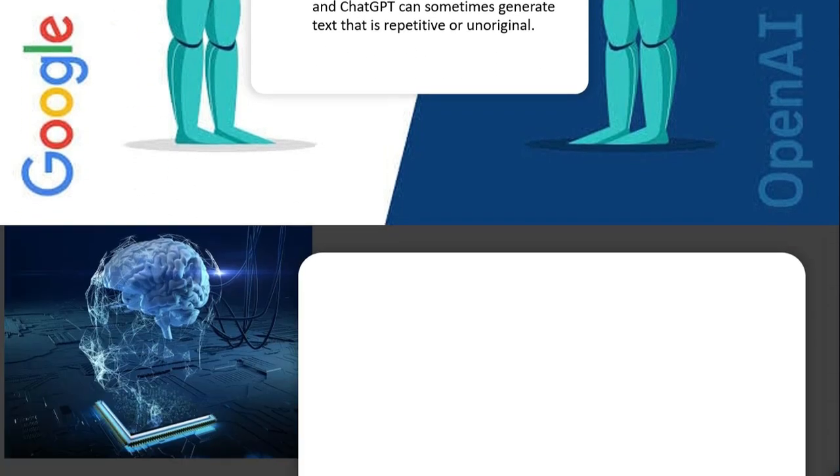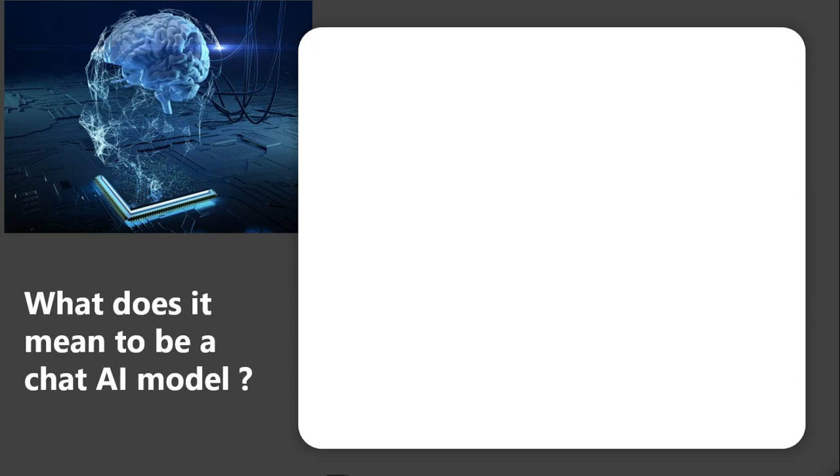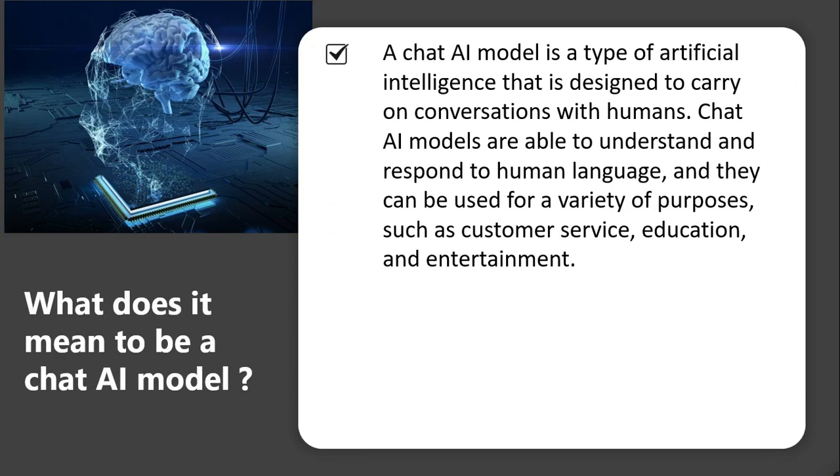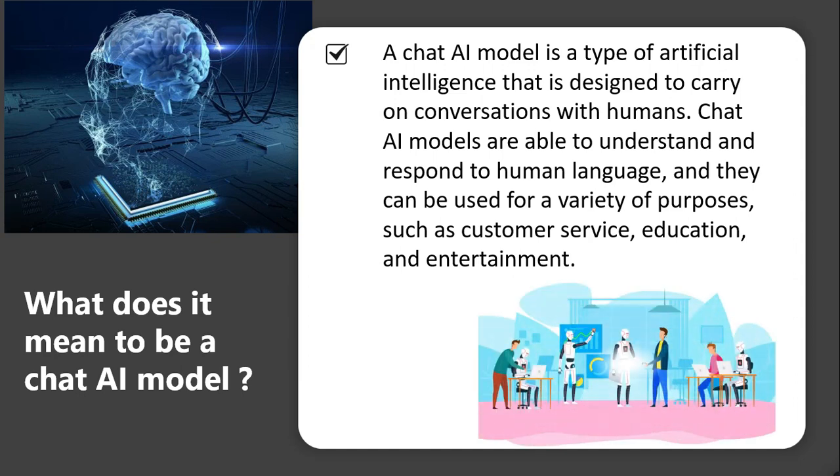What does it mean to be a chat AI model? A chat AI model is a type of artificial intelligence that is designed to carry on conversations with humans. Chat AI models are able to understand and respond to human language, and they can be used for a variety of purposes, such as customer service, education, and entertainment.